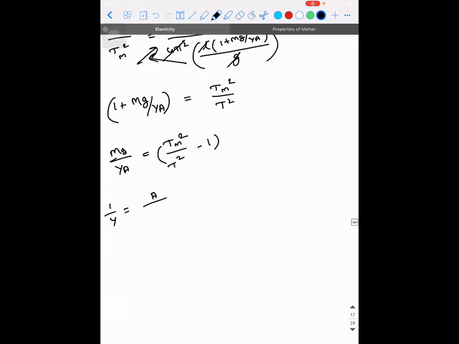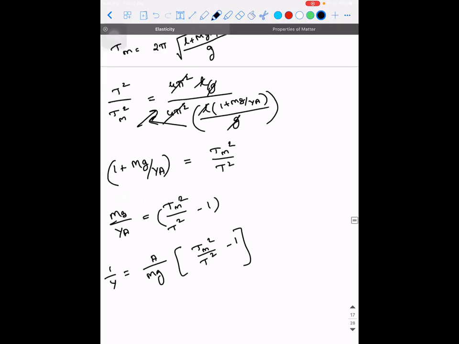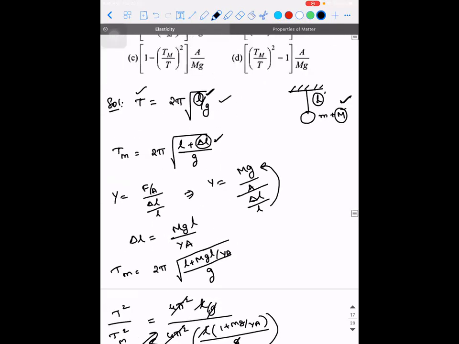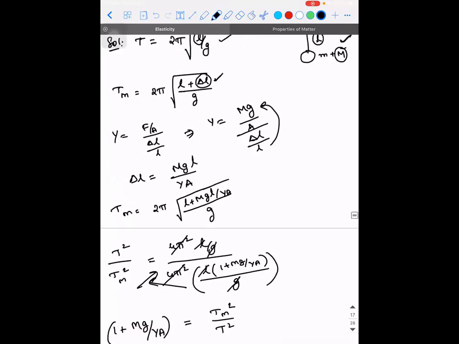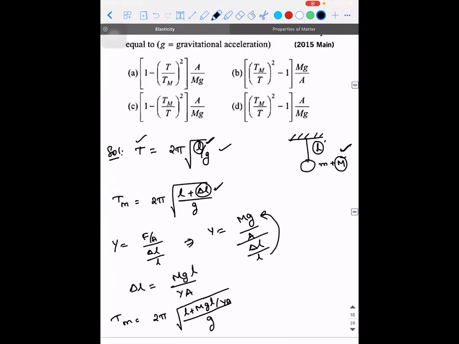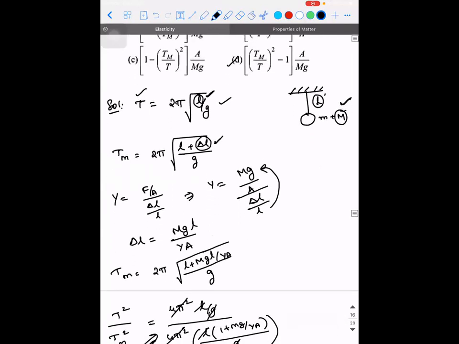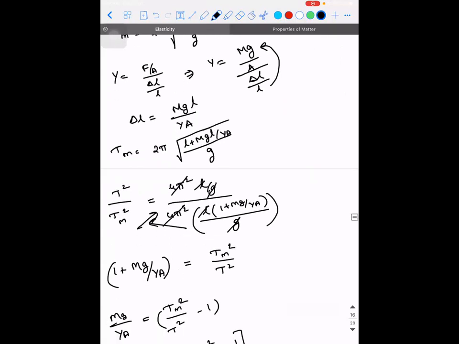It is A divided by mg into Tm square divided by T square minus 1, or Tm by T the whole square minus 1. A divided by mg into Tm by T the whole square minus 1. So, is it clear?